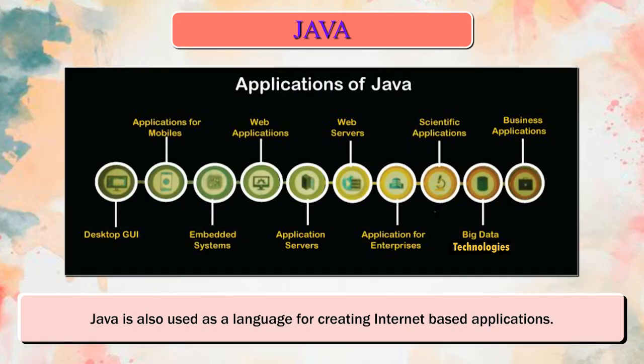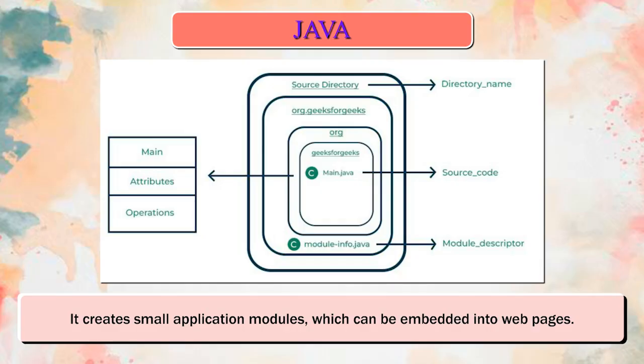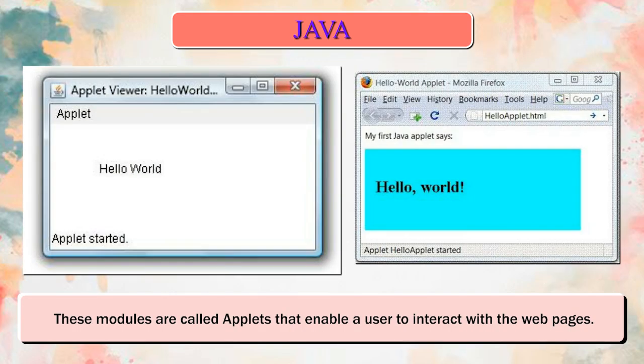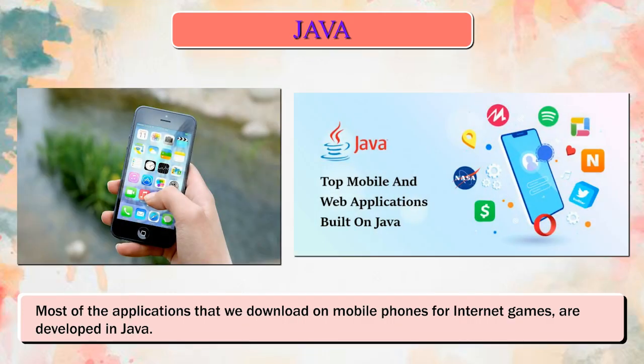Java is also used as a language for creating internet-based applications. It creates small application modules which can be embedded into web pages. These modules are called applets that enable a user to interact with the web pages. Most of the applications that we download on mobile phones for internet games are developed in Java.